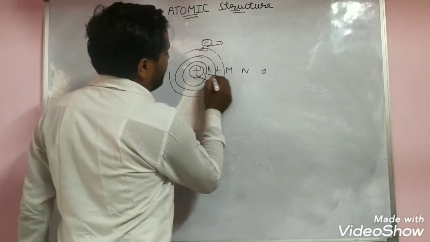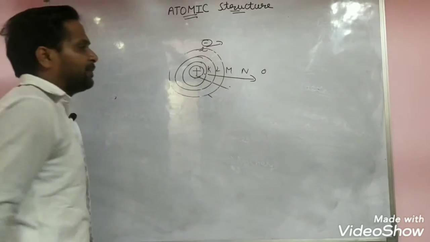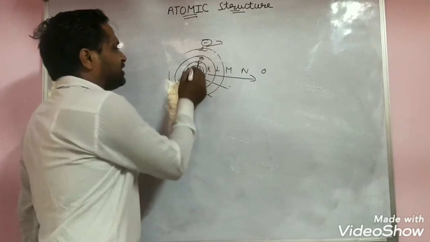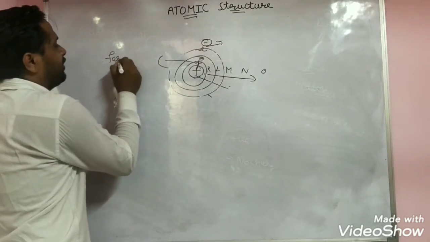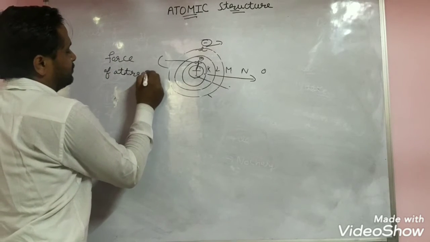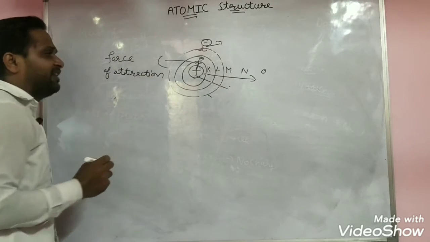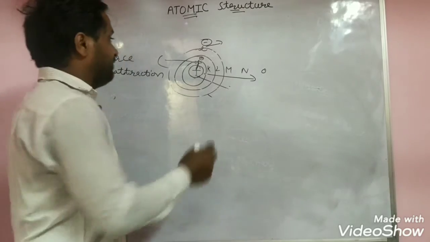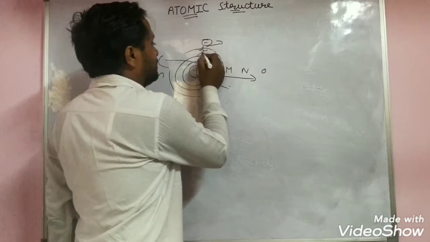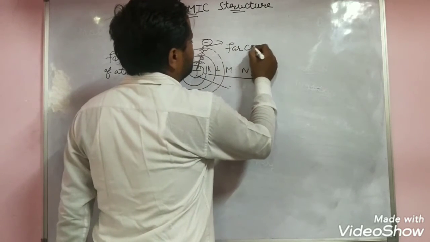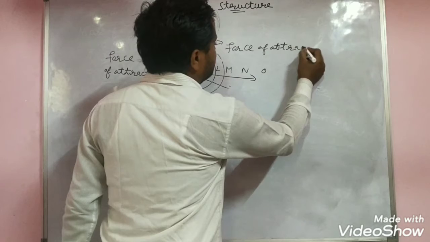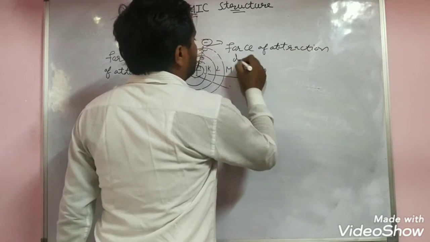When electrons are very near to the positive charge, the force of attraction between positive and negative charge is more. But when we move away, the force of attraction decreases.